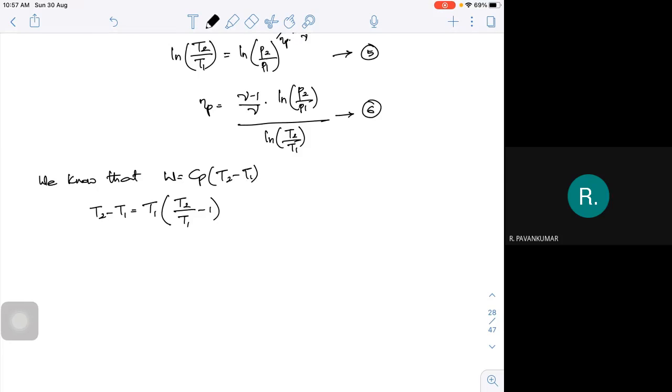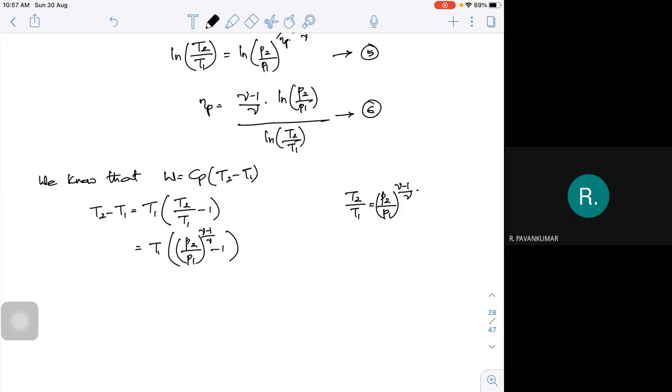We know that T2 by T1 is equal to P2 by P1 whole to the power of gamma minus 1 by gamma, or I can write this as T1 into P2 by P1 whole to the power of gamma minus 1 by gamma minus 1. Now, look at this particular thing. Is it only P2 by P1 whole to the power of gamma minus 1 by gamma or something else?